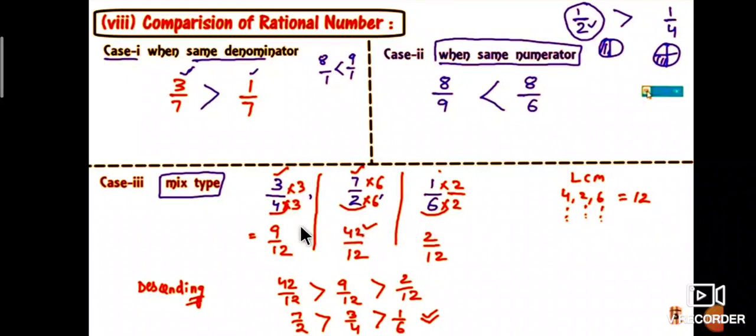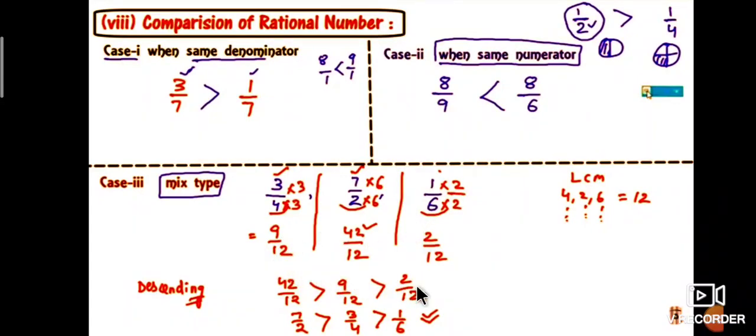Therefore we make the denominators equal to the LCM. 3 by 4, multiplying numerator and denominator by 3, gives 9 by 12. Next, 7 by 2, multiplying numerator and denominator by 6, gives 42 by 12. Next, 1 by 6 equals 2 by 12.